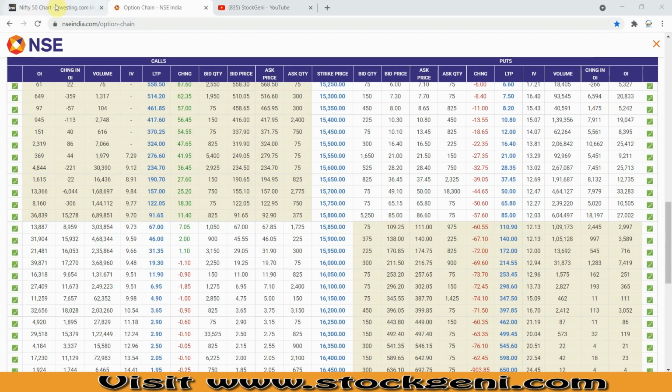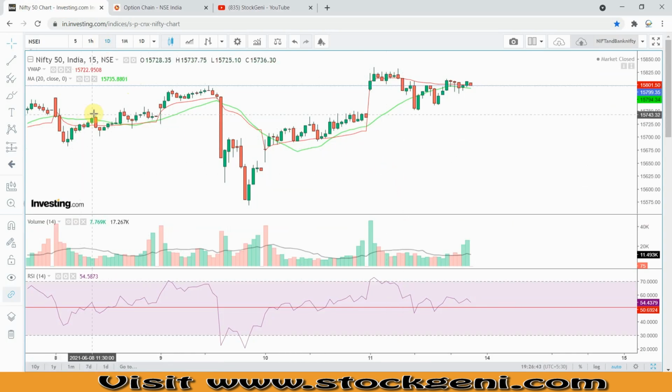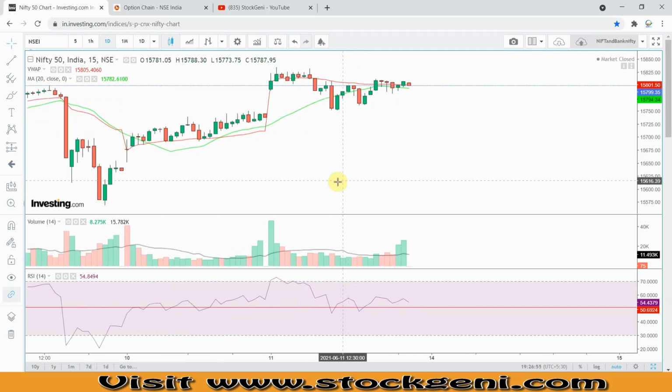So let's go to this Nifty 50 chart on the investing.com website, and I have already plotted a lot of things here. I will explain them one by one. First of all, I would like to explain that we generally use the VWAP to monitor the price and the volume. When I create my Nifty analysis video, I also plot RSI and some other parameters to get more confirmation, so that I can give you a very close view and you can make your trading plan accordingly.